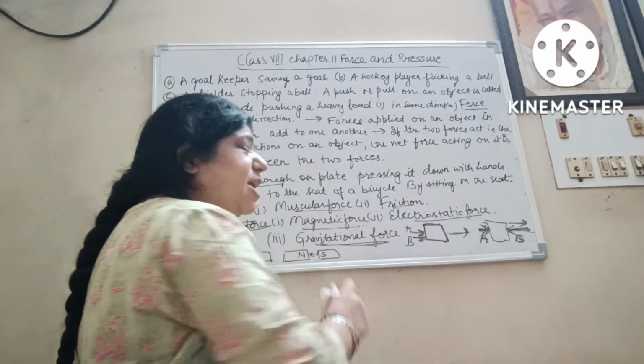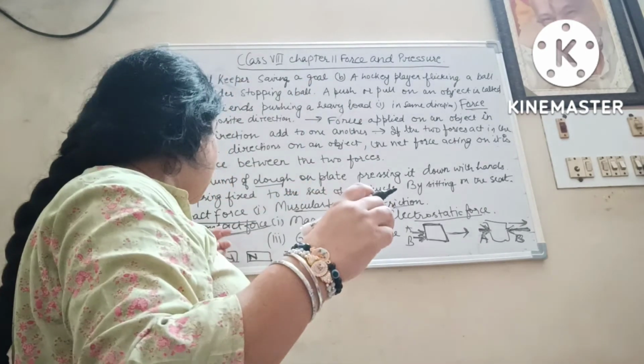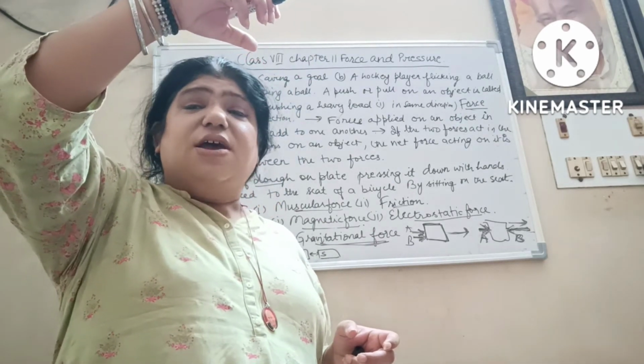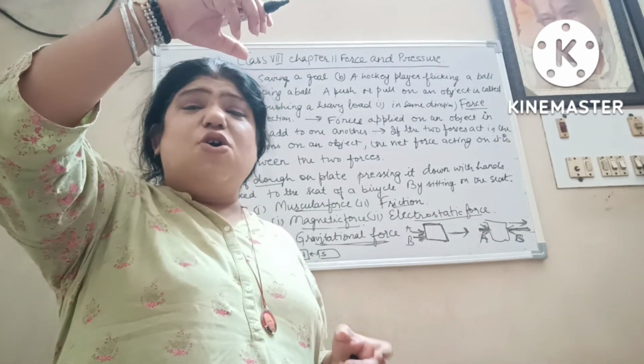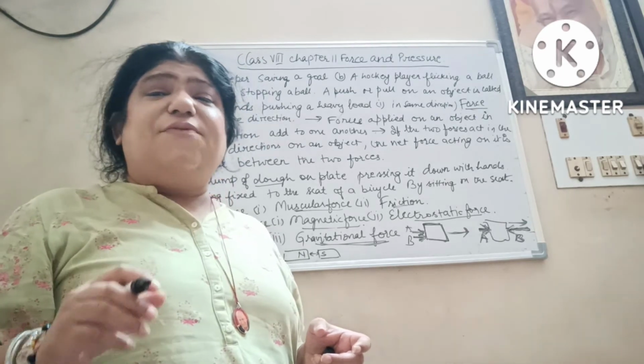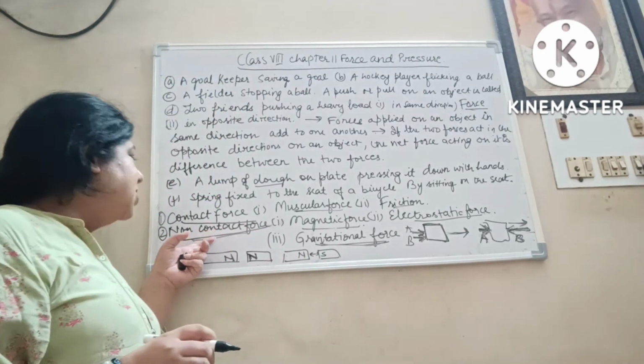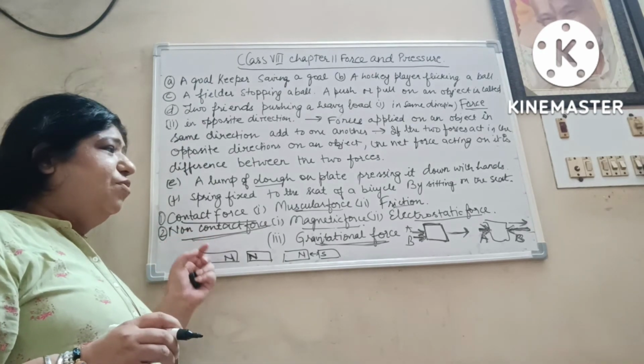Suppose you drop a ball freely, no contact is there, but still a force acts, that is gravity. So no contact is there, so it is a non-contact force.